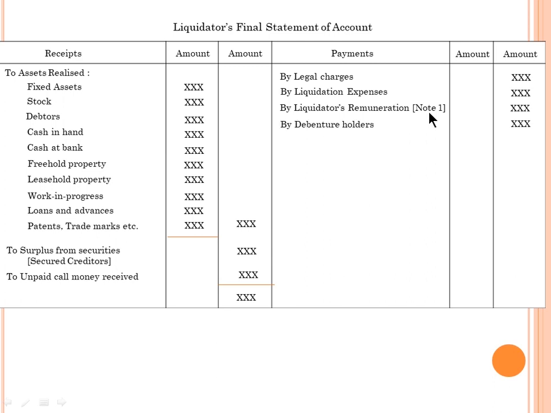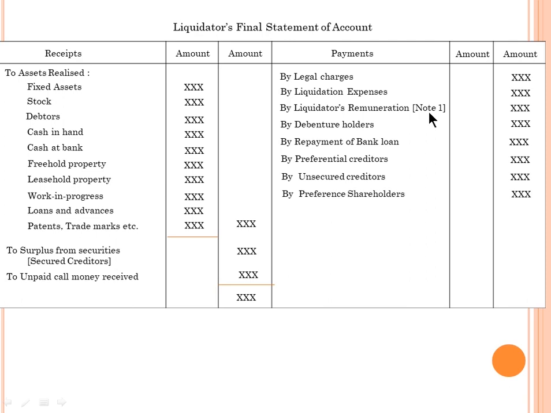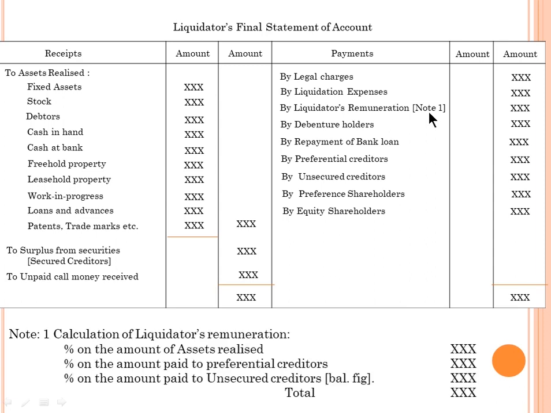Next, followed by debenture holders, repayment of bank loan, preferential creditors, unsecured creditors, and preference shareholders, and equity shareholders at last. So this is the procedure to settle the liabilities one by one. And finally, the calculation of liquidator's remuneration. How are we going to find the liquidator's remuneration?